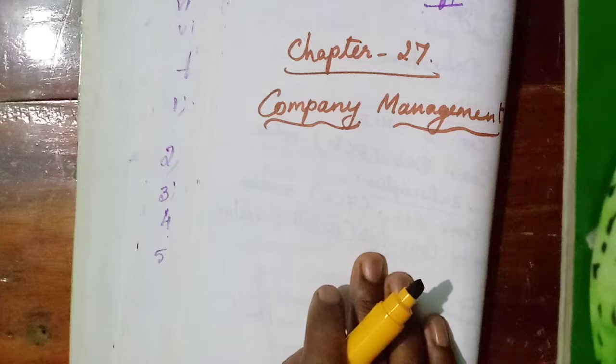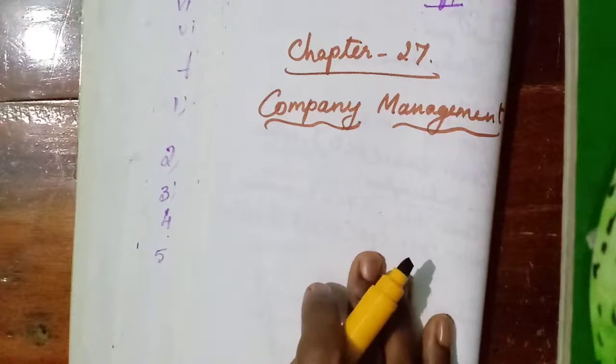Company management. In the Companies Act, we have studied that act, the kinds of shares, then debentures, okay, and their usage. Everything we have studied. Now we are going to learn about company management: how the company is managed. So we should know what a company is.